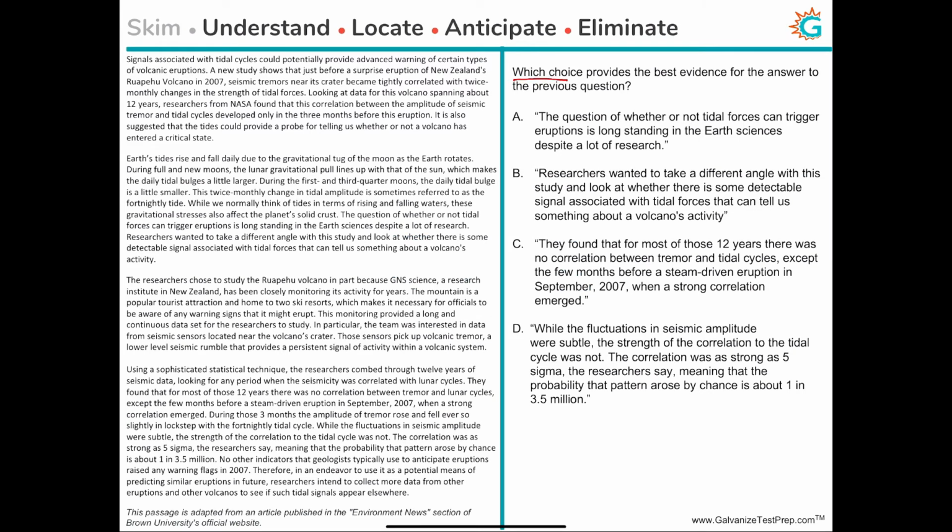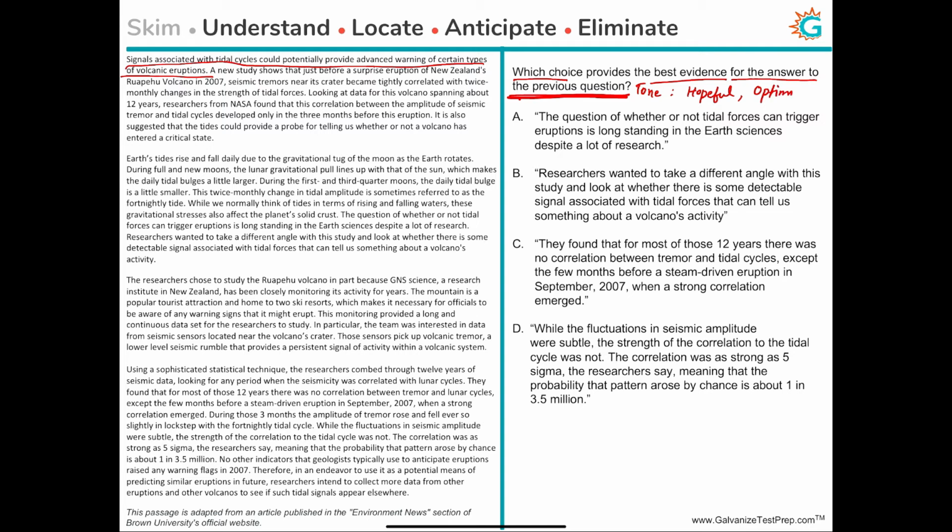Which choice provides the best evidence for the answer to the previous question? So what was our previous question? Our previous question was a tone question, which was about the attitude the author had towards the study, towards the belief that tidal cycles could potentially provide advanced warning of volcanic eruptions. So the tone that we had identified was hopeful, and the answer choice was optimistic.